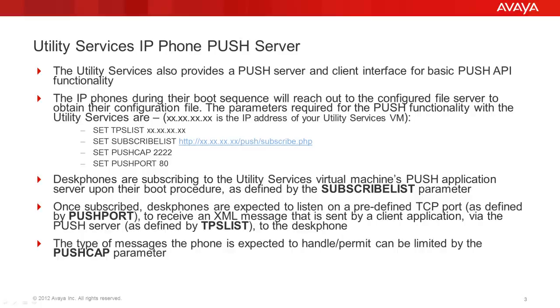The phone will subscribe to the utility services push server. Once subscribed, the phone opens a listen port and waits to receive XML push messages sent by the client application via the push server. The type of messages the phone is expected to handle can also be limited.